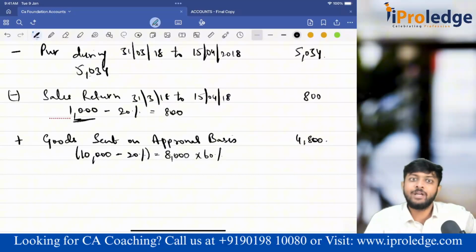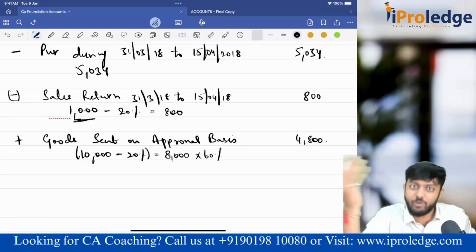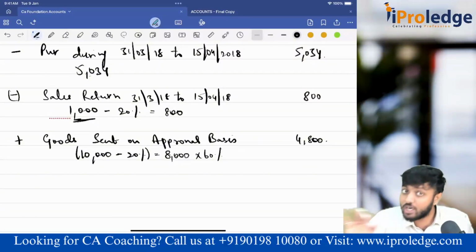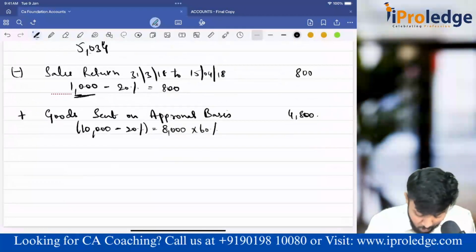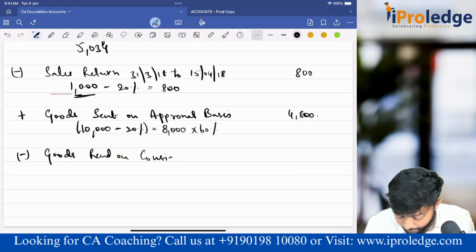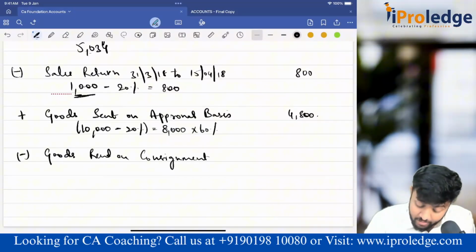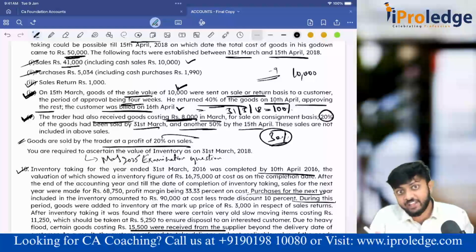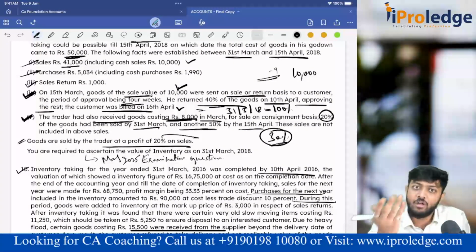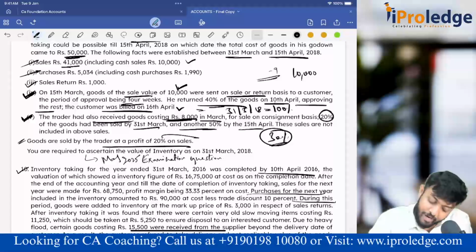Sir, who told it is included? On 15th April we did counting. No, there we have already counted that also, because when you go down, do you think you would have made separation? No. Everything you would have added. But out of that, consignor's goods I should not consider. That I will subtract. I would have subtracted the entire goods received on consignment, but as on 15th April stock taking, 70% is already gone: 20 by March, 50 by 15th April. Only 30% is there. So why will I subtract the entire 100%? I subtract only 30%.